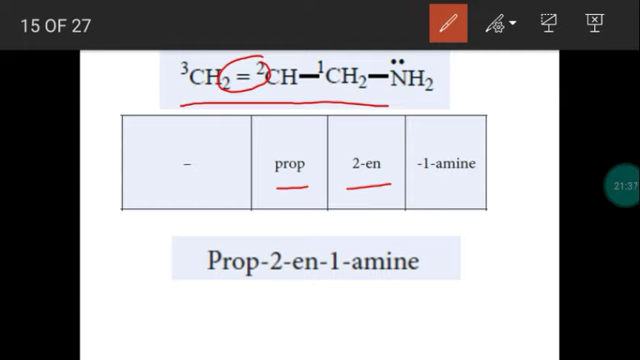And the double bond is at second position. So this is called 2-ene. Then the functional group is amine, which is attached with the first carbon. So secondary suffix 1-amine. While connecting the primary and the secondary suffix, the last letter of primary suffix, e, will be struck out. So this is called prop-2-ene-1-amine.